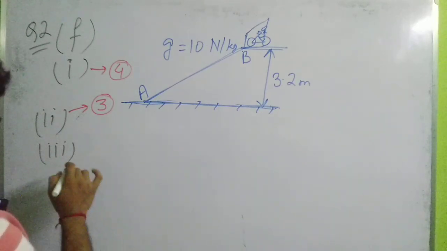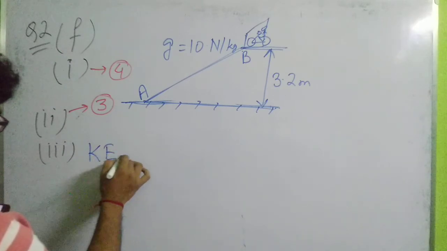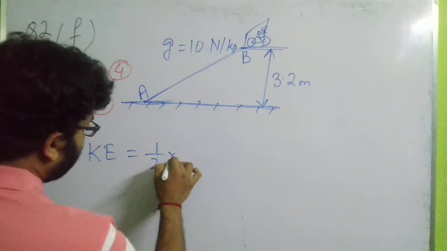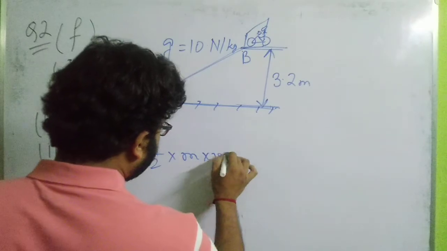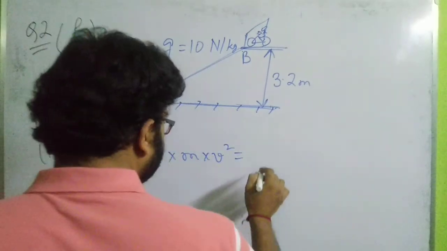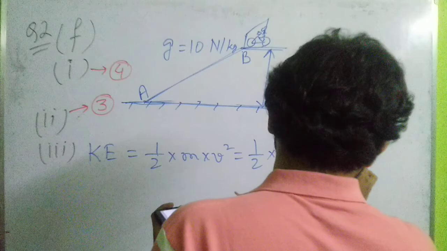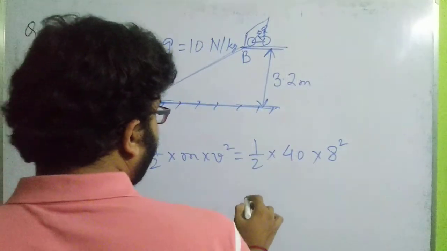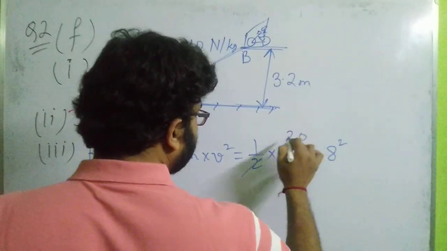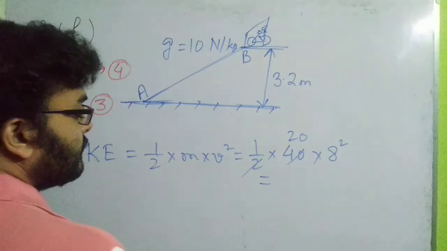Then kinetic energy KE will be equal to half into m into v square. So it turns out to be half, mass has been given as 40 kg, 40 into v square. We have obtained the velocity as 8, so 8 square means 64.